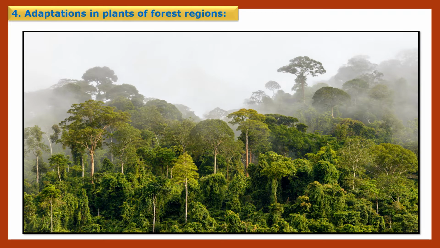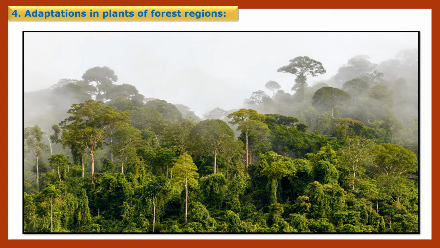Adaptation in plants of forest regions. In the forest there is a diverse variety of plants, trees, shrubs and herbs. In the forest, all the plants compete among themselves for sunlight. So in the forest, what happens, children? These trees want sunlight for photosynthesis, for making their own food. So trees grow tall to capture sunlight, and climbers and vines grow with the support of trees.